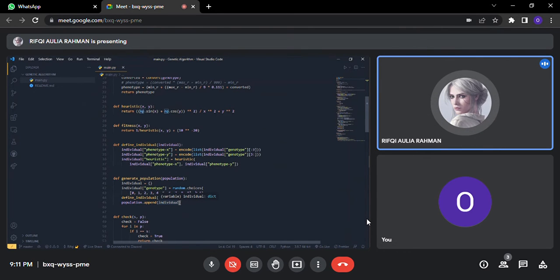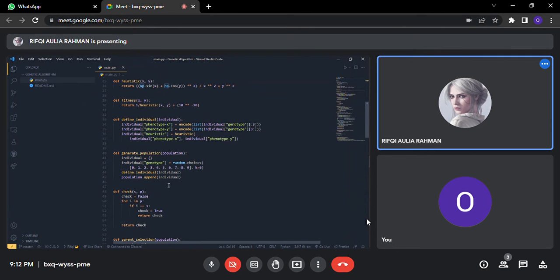And after that, we fill in the genotype. We are going to fill in the phenotype X, and then phenotype Y, and also the heuristic, for which we are calling the define individual function, as you can see here. And then the next one is parent selection.